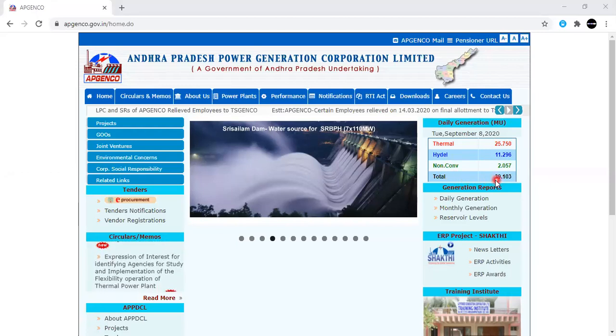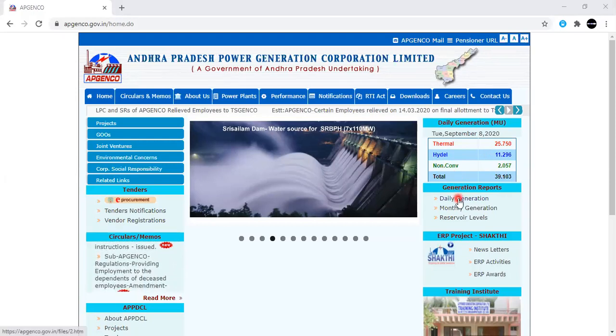So the total demand is 39.103 million units. Out of this 39 million units, we are going to generate 11 million units by the usage of hydel. So 11 out of 39 is around 28 to 30%. So we are meeting 28 to 30% of the total demand by the usage of the hydroelectric power plant. Similarly, we are going to generate 25 million units by the thermal unit, and the remaining power is done by the non-conventional energy sources.